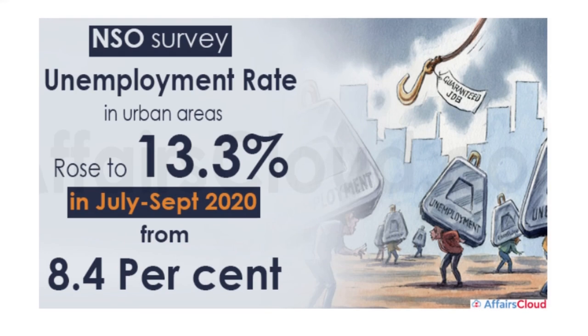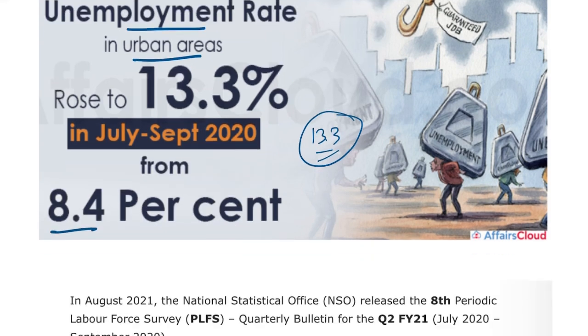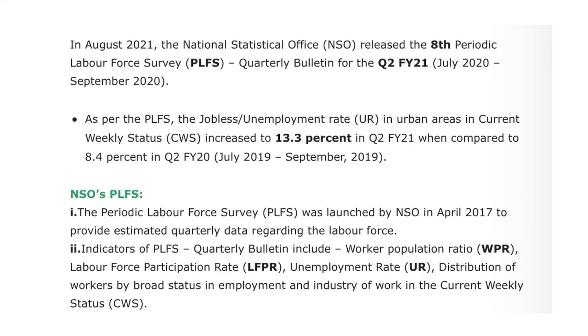So let's start. First, we'll be talking about a survey that was released by the NSO, that is the National Statistical Office. It showed that the unemployment rate in urban areas has risen to 13.3% from July to September 2022. That was earlier 8.4%. And this data is released by the NSO.